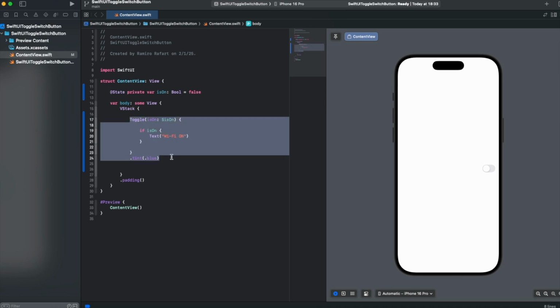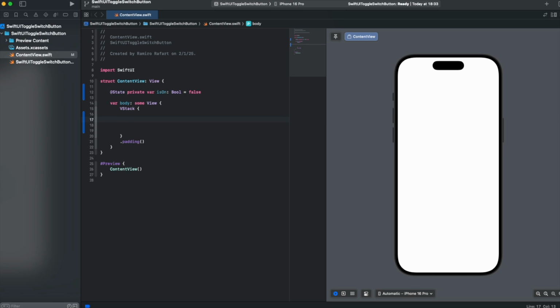Now we are going to learn how to create a toggle button. At the end of the exercise, you will see the difference between a toggle switch and a toggle button.